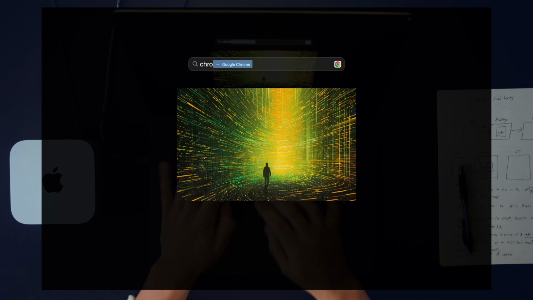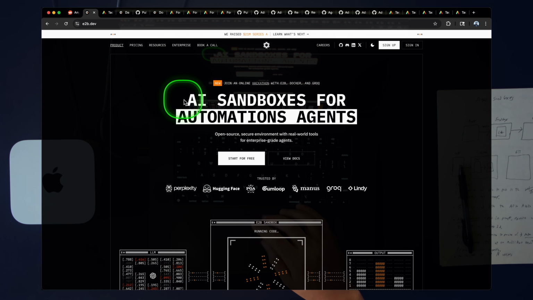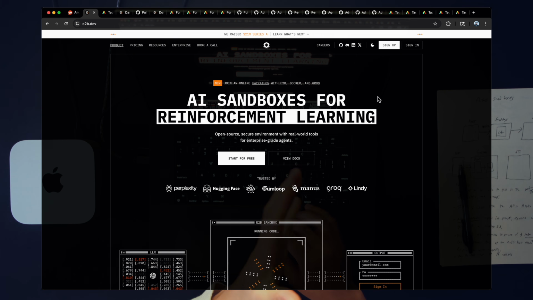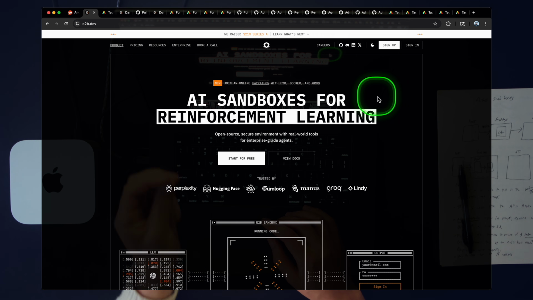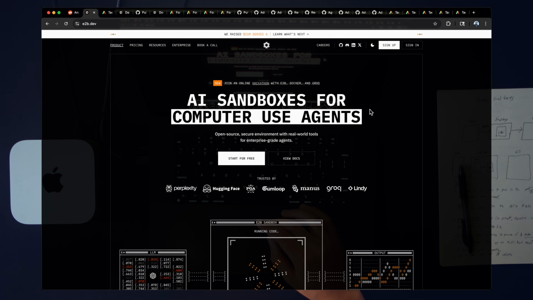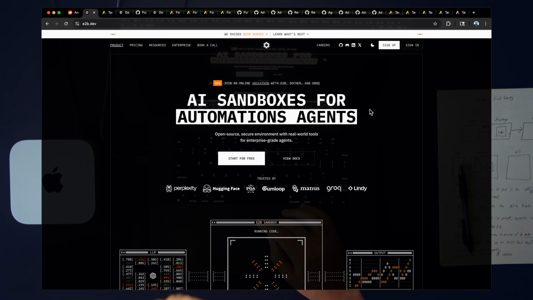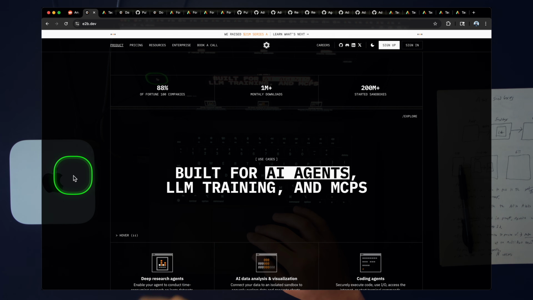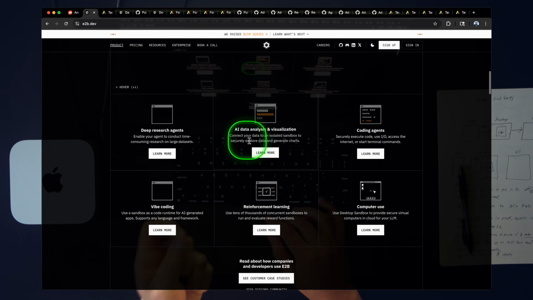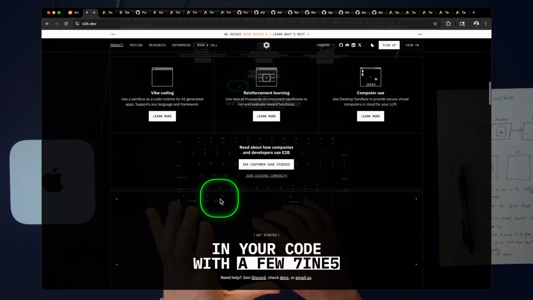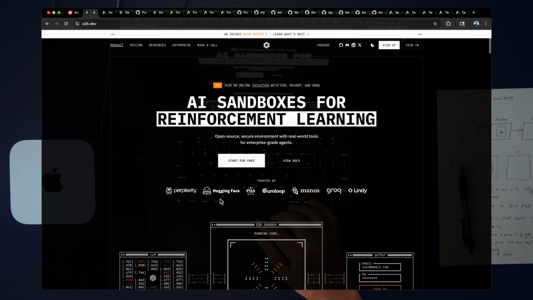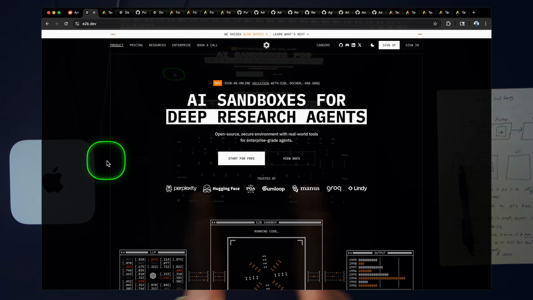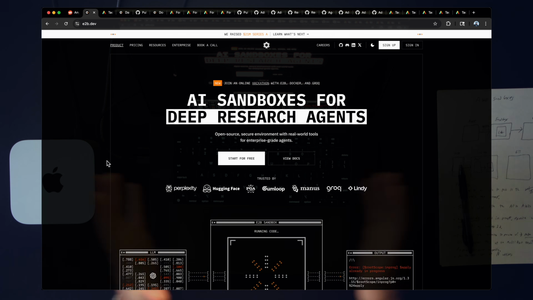Keep your eyes on this trend. Agent sandboxes are going to come up more and more and more. There's going to be a very, very powerful piece of AI tooling if you know how to use it and if you know how to leverage it. Right now, only a lot of big labs and engineers near the edge are using this, for reinforcement learning, for isolated, fast, one-off environments, data analytics. There are many, many use cases. It took me a while to understand why this was important, but once you see it, once it clicks, it really clicks. Again, I'm not sponsored by E2B or Claude Code or any of these tools.